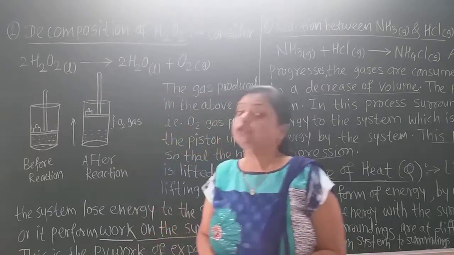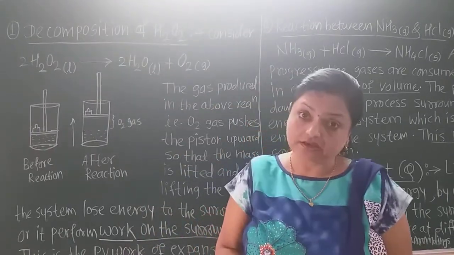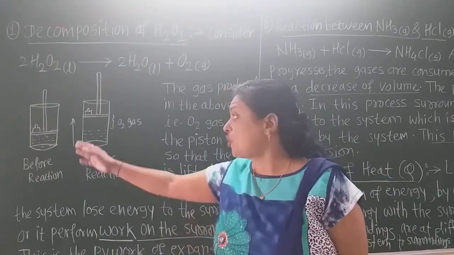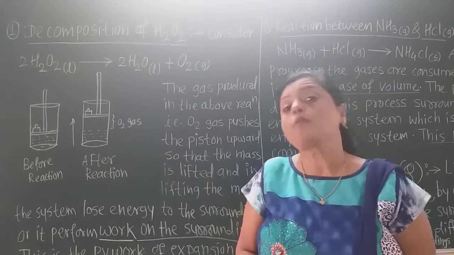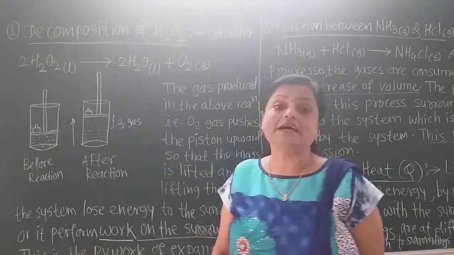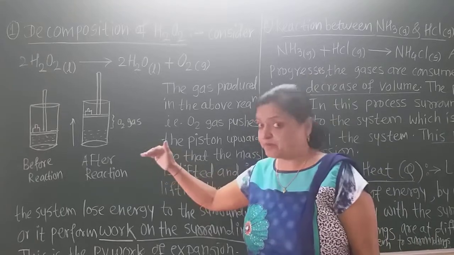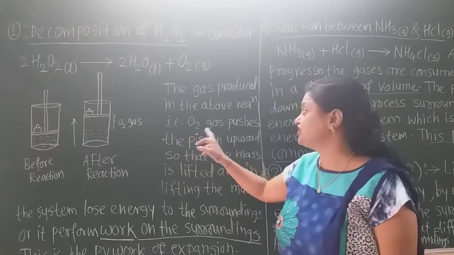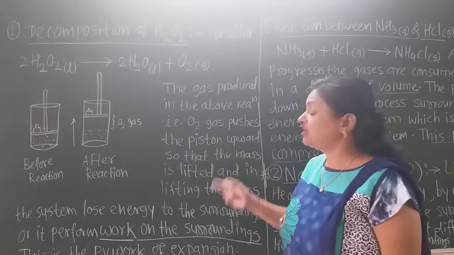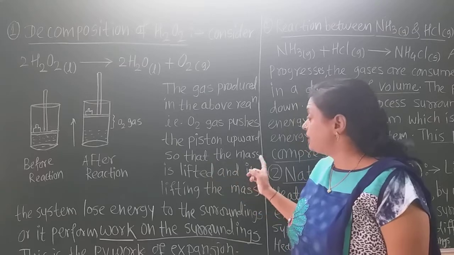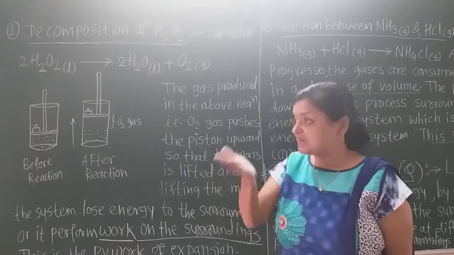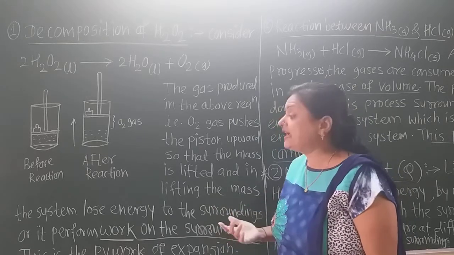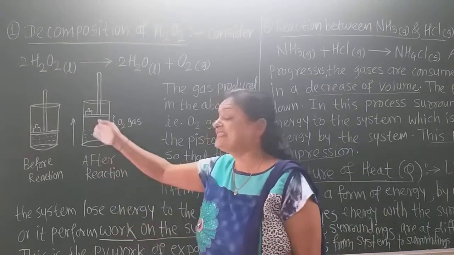Now we have to show that the pressure-volume work in thermodynamics is of two types. It may be the work of expansion or it may be the work of compression. Now let us learn an example of work of expansion. The gas produced in the above reaction, that is this oxygen gas, pushes the piston upward so that the mass is lifted, and in lifting the mass, the system loses its energy.